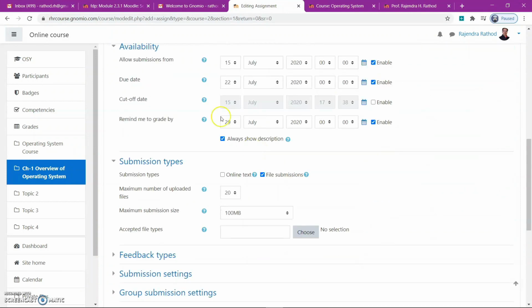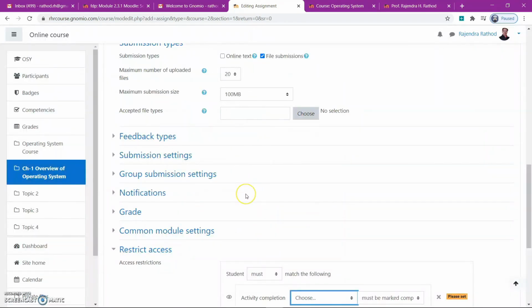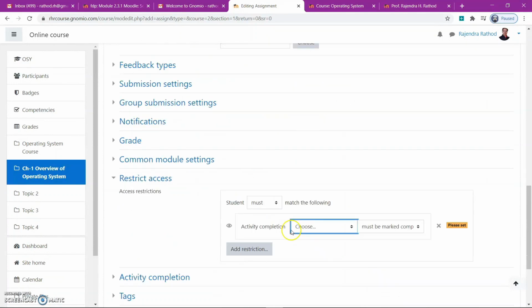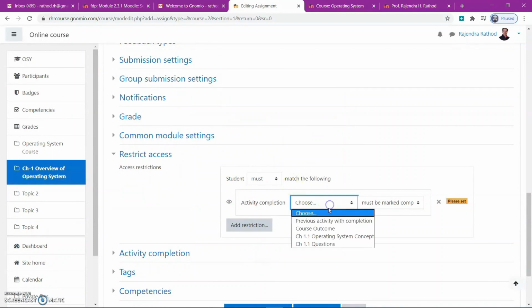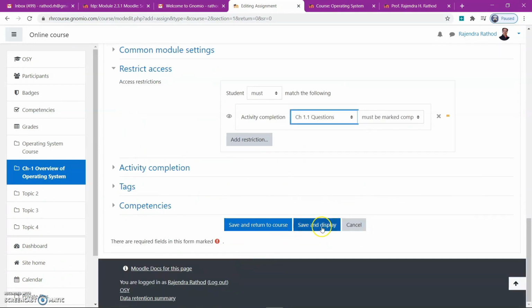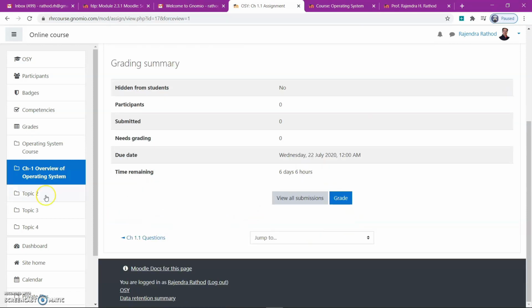Availability from where to where: this is the time limit, enable. After that, it will be automatically disabled. Restrict access: when it should be accessible, after the questions, and save. Here we can grade the assignments also.